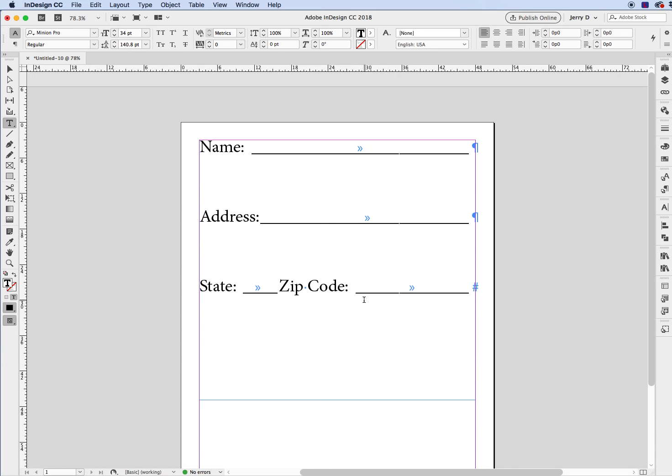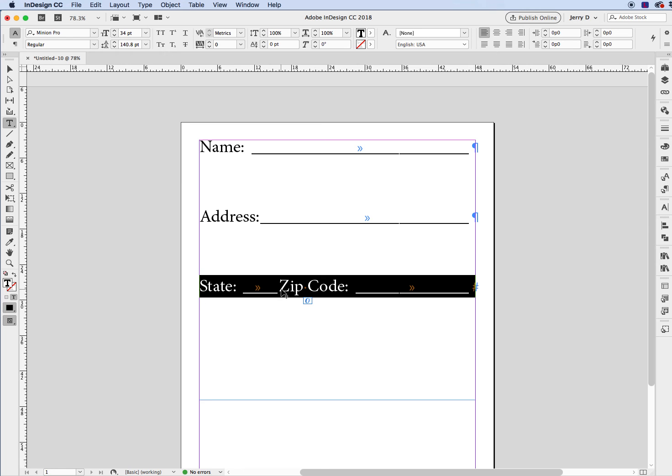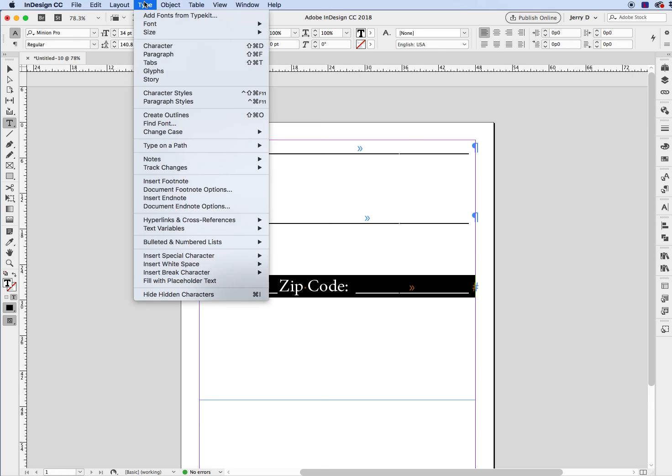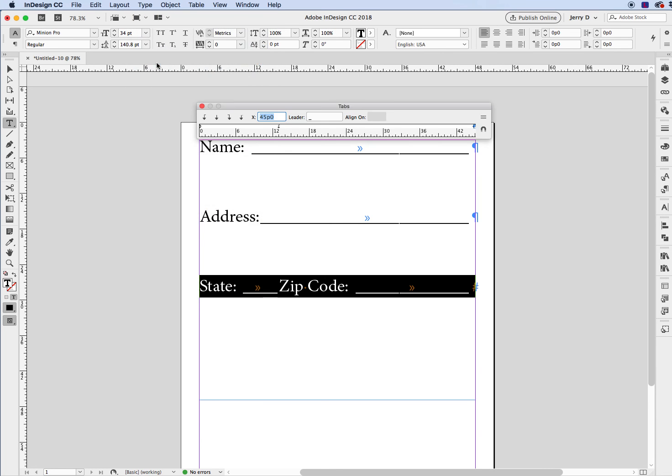So let's say, for example, you might ask, why is this important? Well, let's say we want to give more space to the state. Right now, you can see it has less space than the zip code next to it. We're going to highlight that paragraph, because that is a paragraph. We're going to come back down to the tabs, and we're going to grab that left tab stop, and we can pull it over. And as you can see, we've given it more room, but we did not take away from the right side.